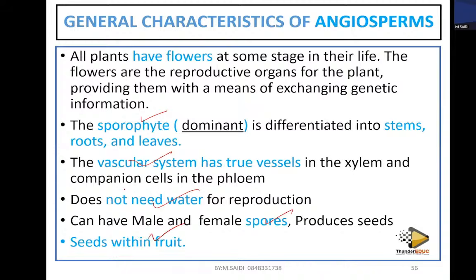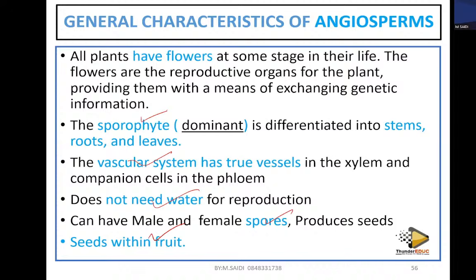So if they ask you the advantages, the characteristics, you have to know. If they ask you the differences between angiosperm and gymnosperm, the major difference is that in angiosperms the seeds are enclosed in fruits, while in gymnosperms the seeds are naked. If they ask you the major difference between the spermatophytes and the pteridophytes, the pteridophytes don't have seeds. They use spores only. But these ones have seeds. That's why they call them spermatophyta.